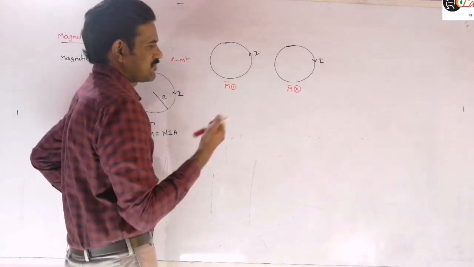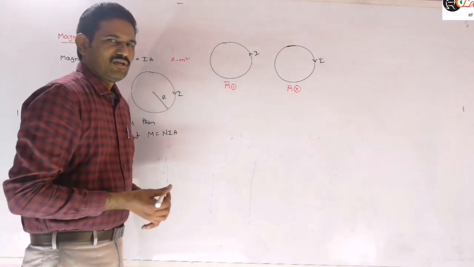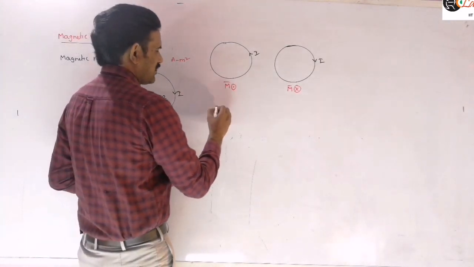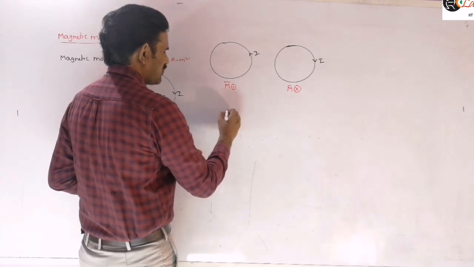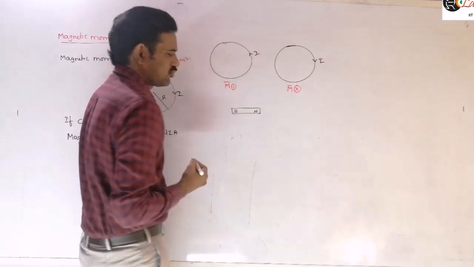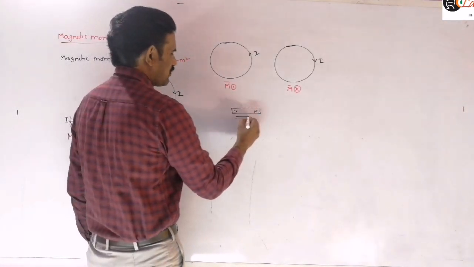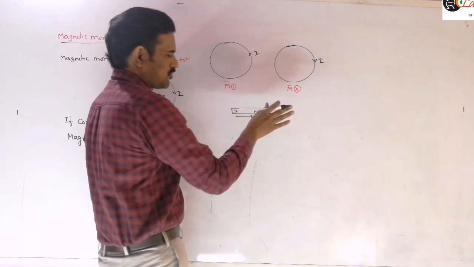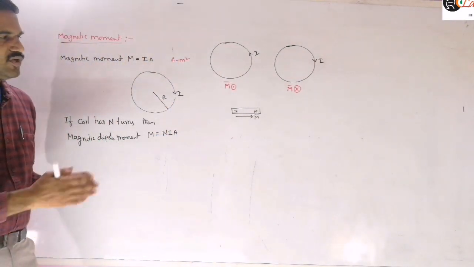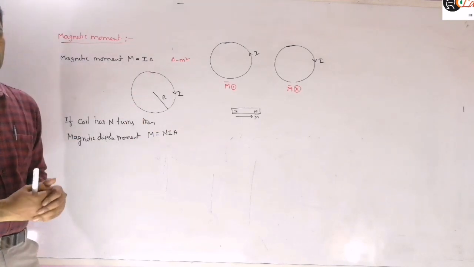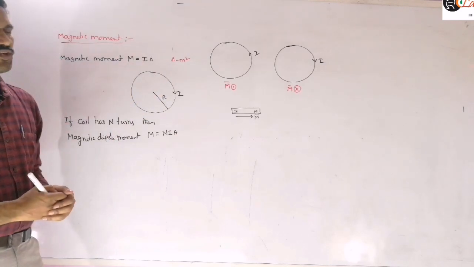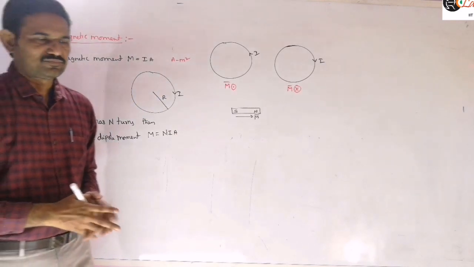And this is similar to an electric dipole or magnetic dipole. Generally in the case of a bar magnet having a south pole and a north pole, the magnetic moment is from south to north, similar to negative charge to positive charge in the electrostatic electric dipole. So in the case of a bar magnet, we represent the magnetic moment as from south to north. And here also we can identify the south pole and north pole.